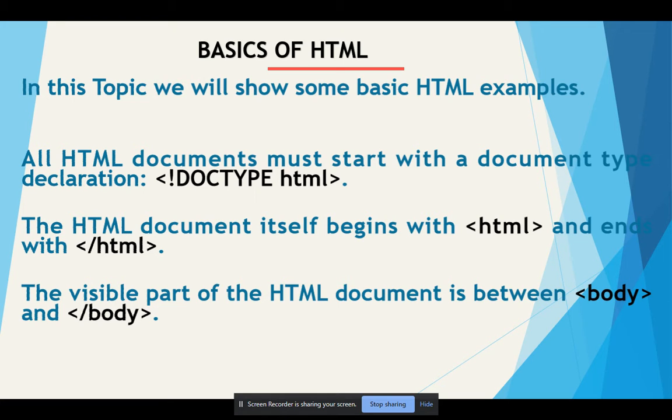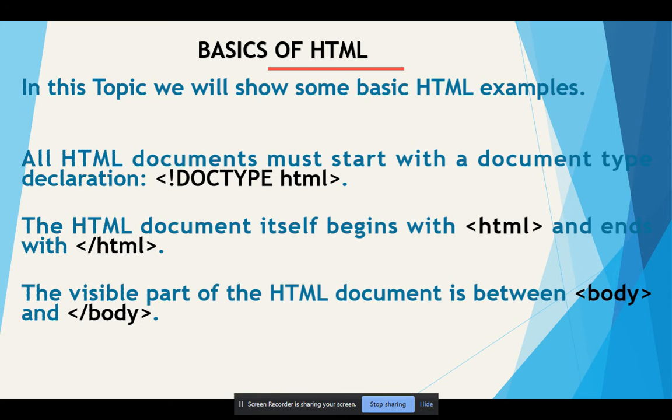So what is the meaning of DOCTYPE html? The DOCTYPE html represents the document type and helps the browser display a web page correctly. How can you tell the browser this is a web page? You can open your PDF file in your browser, and also your Word file, so the browser will not understand whether this is a web page or something else. So the DOCTYPE html tag helps the browser know that this file is a web page. It only appears once, at the top of the page.